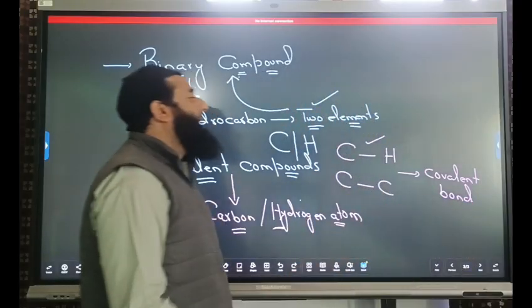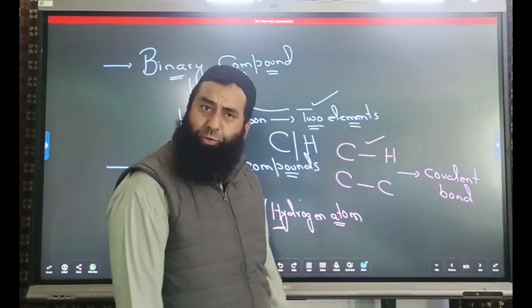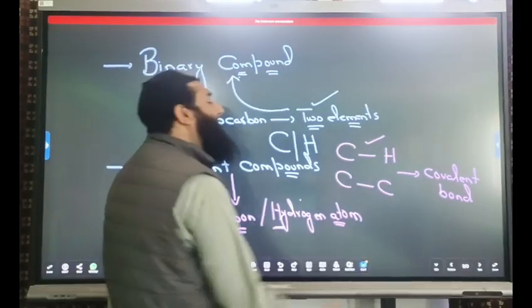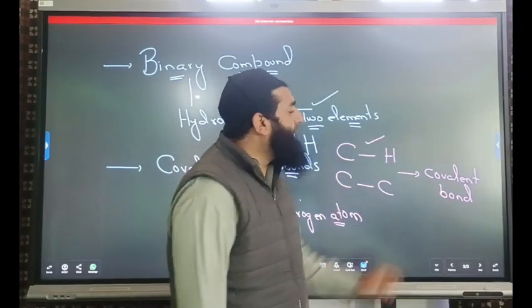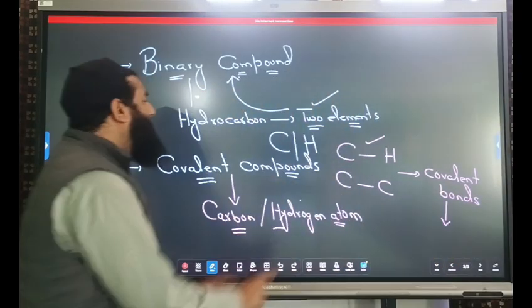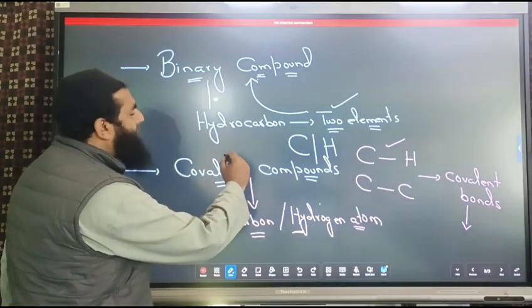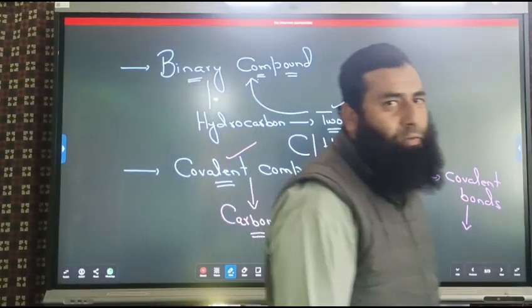We can say in hydrocarbons, the bond between carbon and hydrogen atoms or the bond between carbon and carbon atoms will be only covalent bonds. So due to the presence of only covalent bonds, we can say hydrocarbons are covalent compounds.